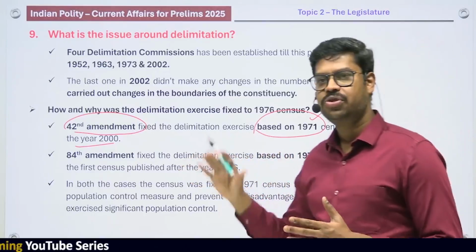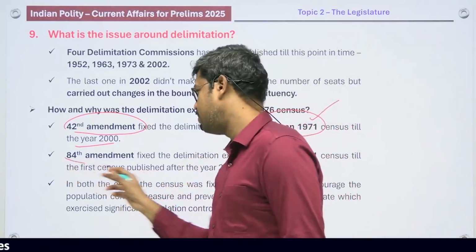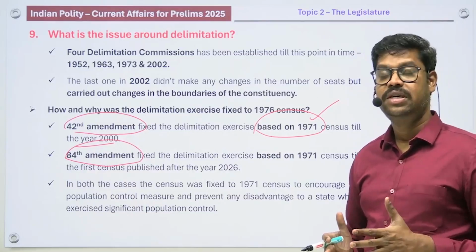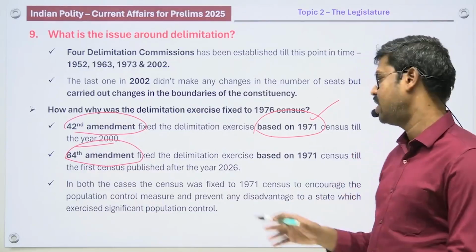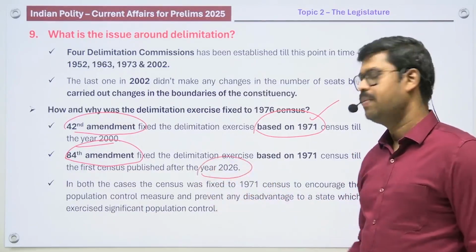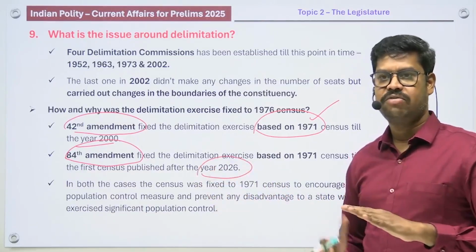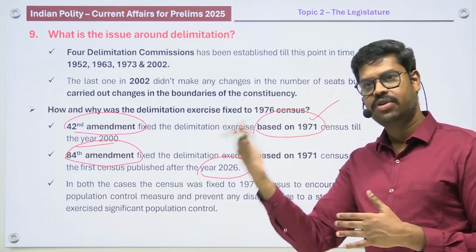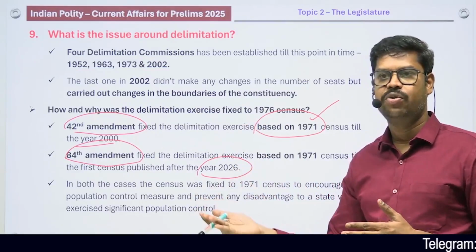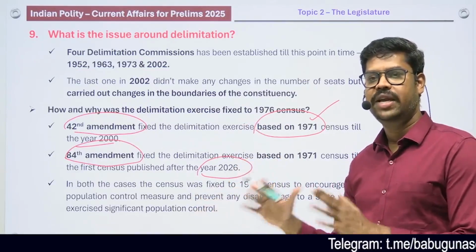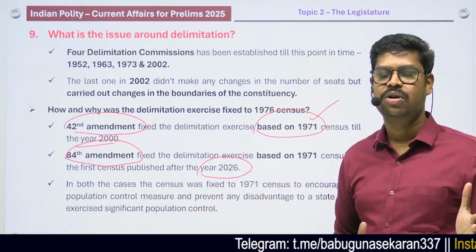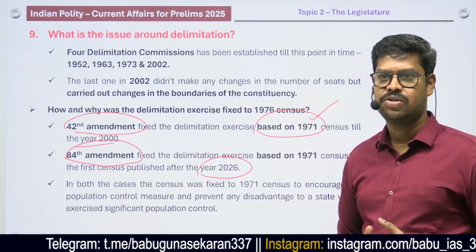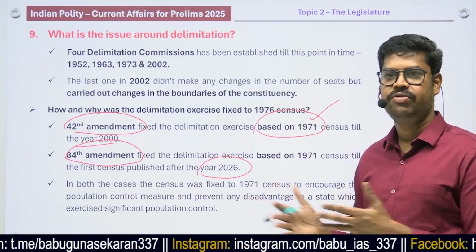But again, the provision was amended by the 84th Constitutional Amendment Act in the year 2000, and they fixed the 1971 census till the first census is published after the year 2026. That means we have not entered the year 2026, but whenever the first census is published after the year 2026, till that point of time, for any delimitation exercise that will be carried out in our country, which census shall be taken into account? It is the 1971 census. So therefore, for the latest election, which census was taken into account?